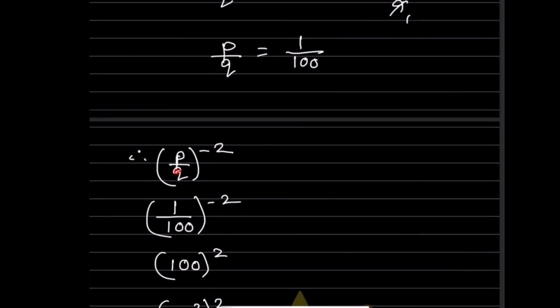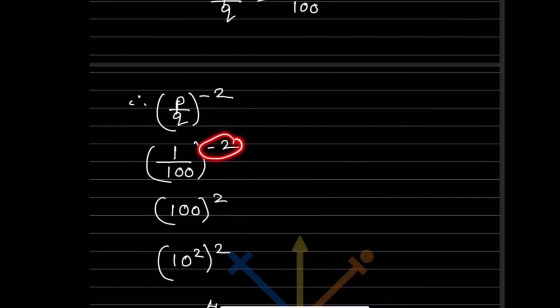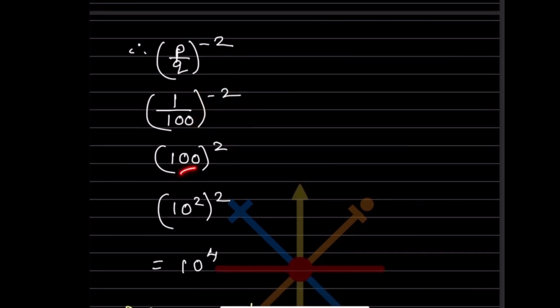So now P by Q raised to minus 2 means in place of P by Q, you are going to write 1 by 100 raised to minus 2. Now let us make this positive. So this is going to get flipped over, that will be 100 raised to 2. So now, as we have done in the previous one, this 100 can also be written as 10 raised to 2. So this is going to be now 10 raised to 4. So this is the answer, the value of P by Q raised to minus 2 is 10 raised to 4.